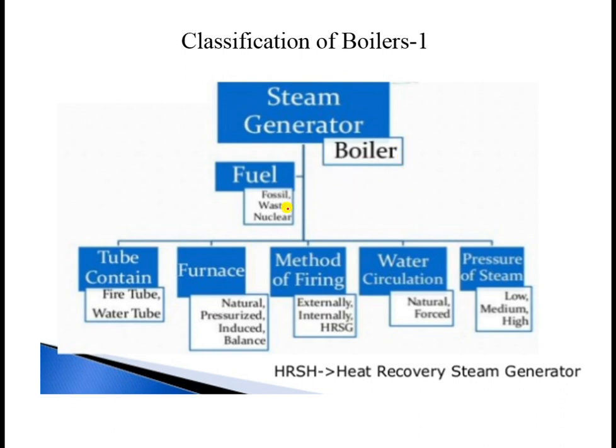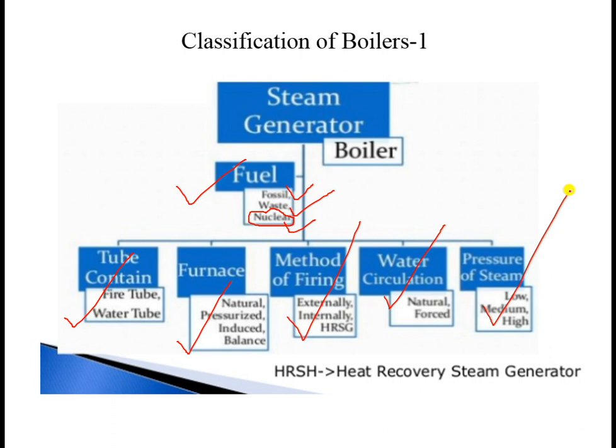Steam generators can be classified depending upon which kind of fuel is used, whether it is a fossil fuel, some kind of waste, or nuclear fuel. Generally, in the case of nuclear power plants, such a possibility is there. Then fire tube boilers, water tube boilers, and furnaces: natural furnace, pressurized furnace, or maybe induced furnace. Method of firing: externally fired, internally fired. Method of water circulation: natural circulation, forced circulation. Type of pressure of steam: low pressure boilers, medium pressure boilers, and high pressure boilers.